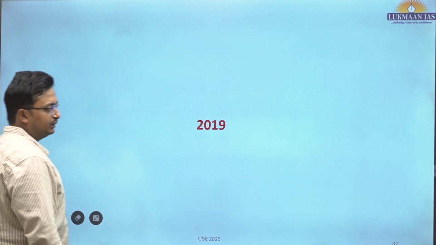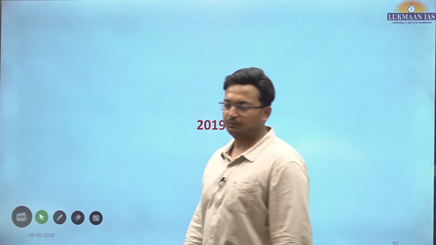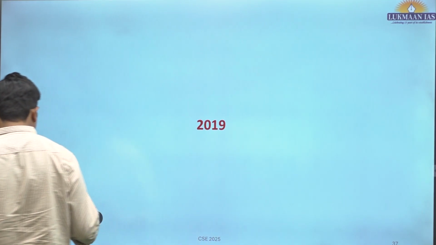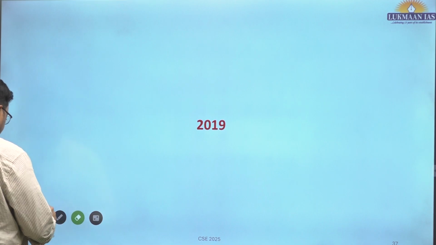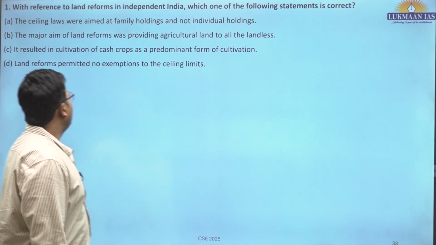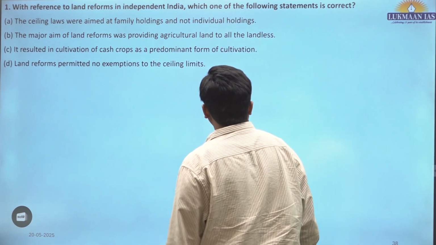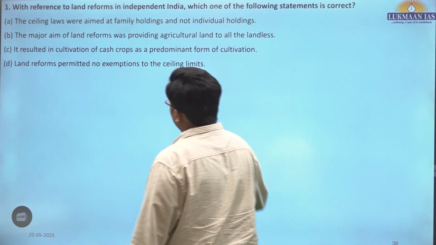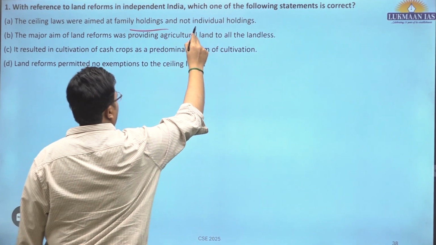So we'll move to the 2019 questions which were asked from the economy section in the prelims paper. The first question is, with reference to land reforms in independent India, which one of the following statements is correct? The ceilings were aimed at family holding and not individual holding?